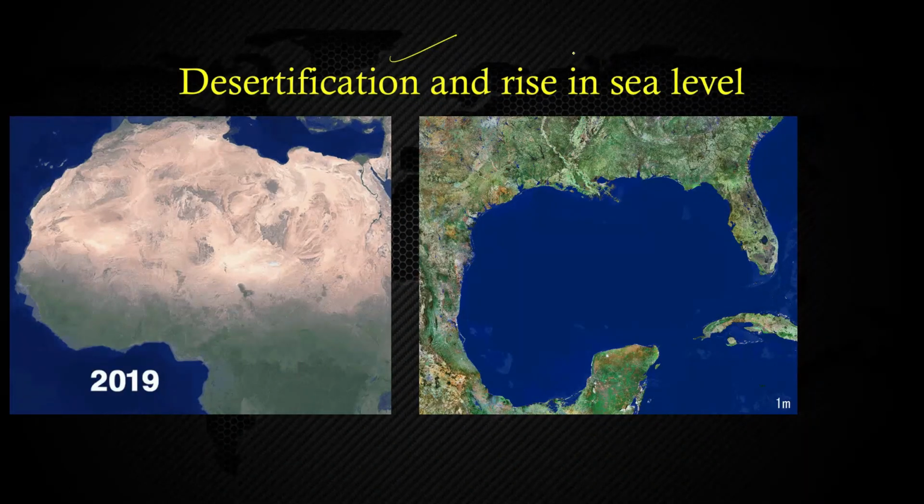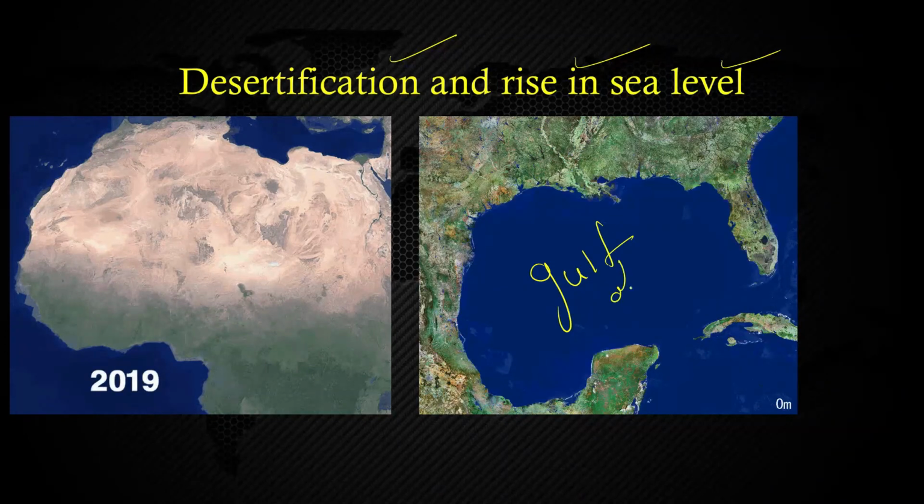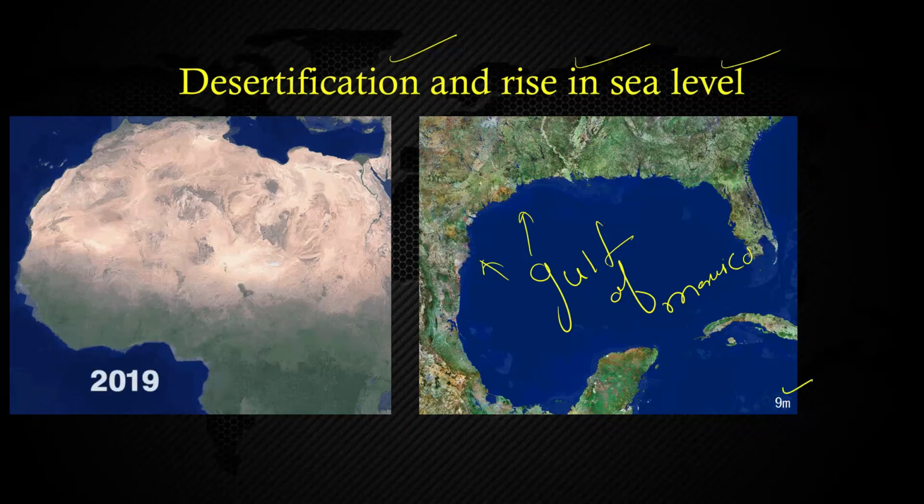Desertification, you can see that is also there at some places, and rise in the sea level is also at some places. You can see this Gulf of Mexico. You can see how the rise in sea level is there. Even a 6-meter rise, if it happens, will encroach on many parts of the land. And the same case for India also, meaning Andaman and Lakshadweep will not be there, isn't it? And the Maldives is already thinking about what will happen to its existence, which is itself an island. They are trying to make boundaries surrounding the oceans so that their lands can be saved. So yes, we will have to do something.